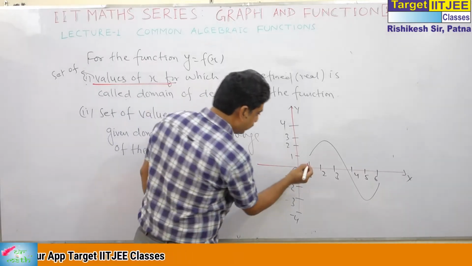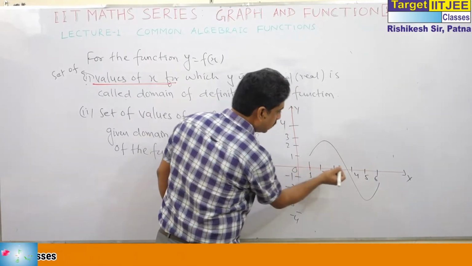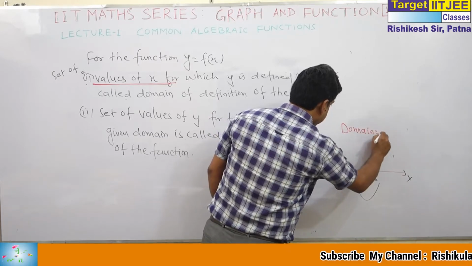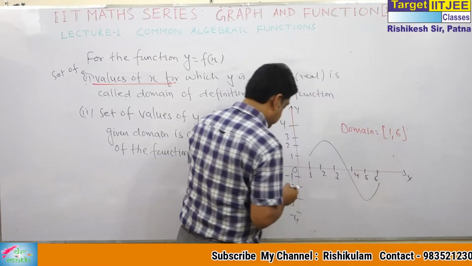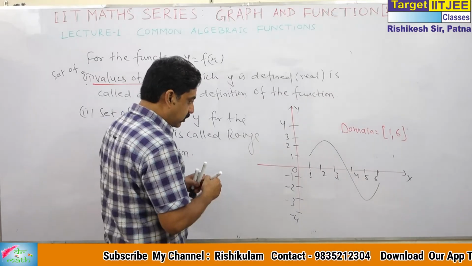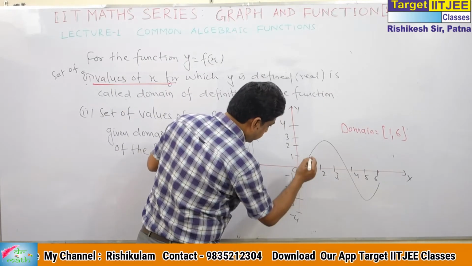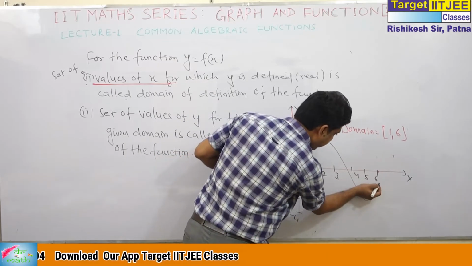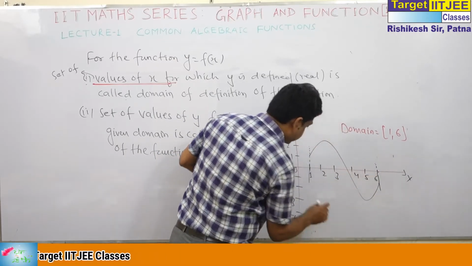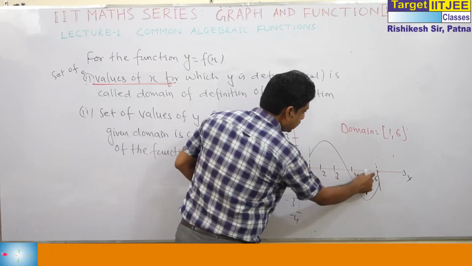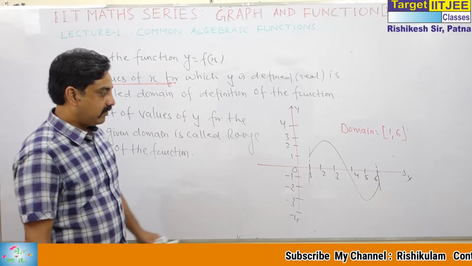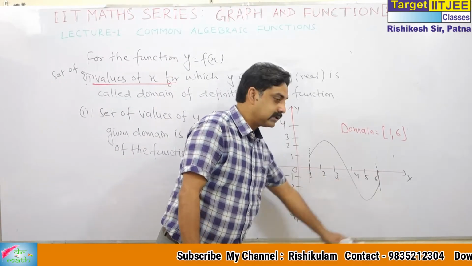This function starts from where? It starts from 1 and goes up to what? Goes up to 6. So its domain is 1 to 6. You can also do as follows. From this end point draw a line perpendicular to the x axis. It will start from x is equal to 1 and go to x is equal to 6. So domain is 1 to 6. Well, we can take values of x from 1 to 6.